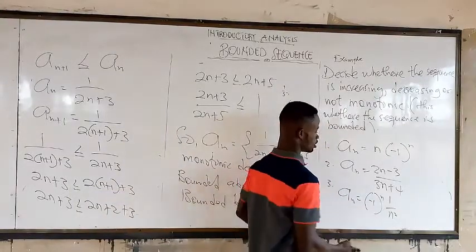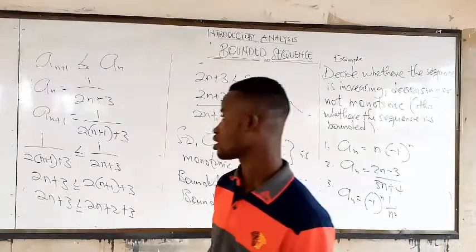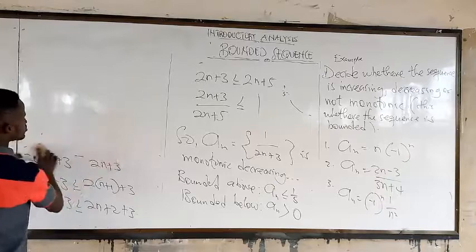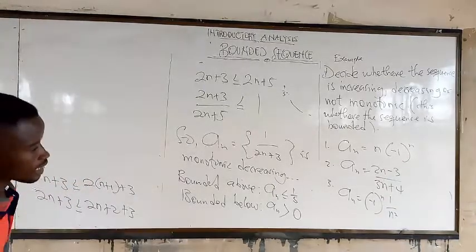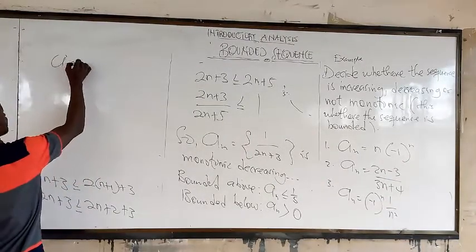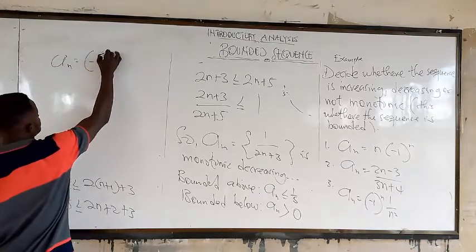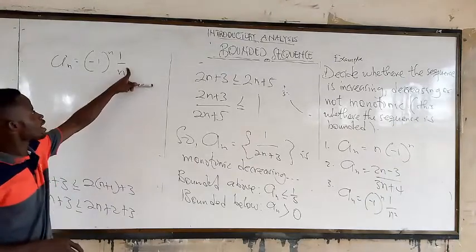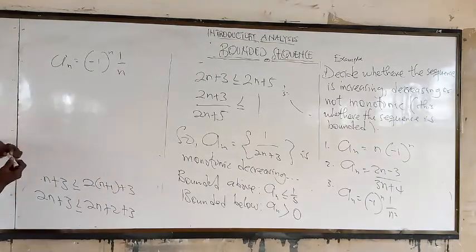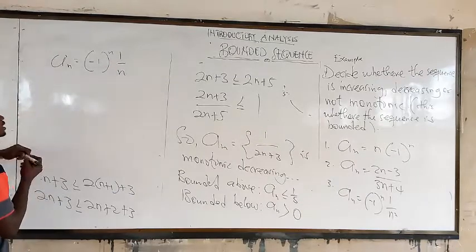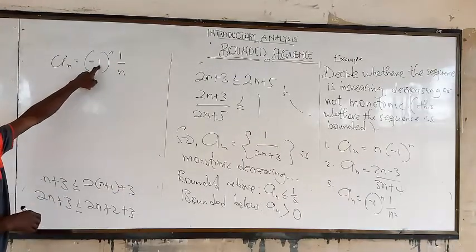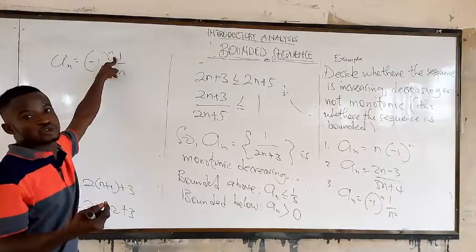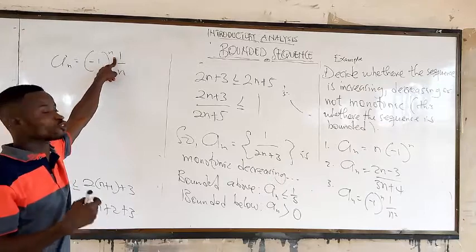Alright? It's telling us something, okay? Because, for instance, let's look at something. Let's assume we have a of n is equal to negative 1 to the n, over n. Let me use 1 over n. Now, if you put n equal to 1, what will you get? You see that we have a negative here, so if it's raised to the power of an odd number, the result we are going to get is negative, and with an even number, we get positive.